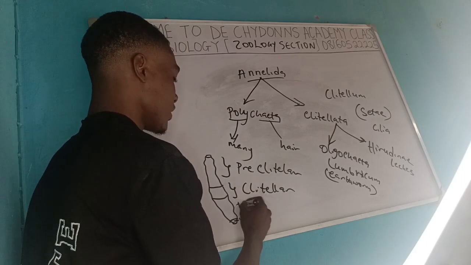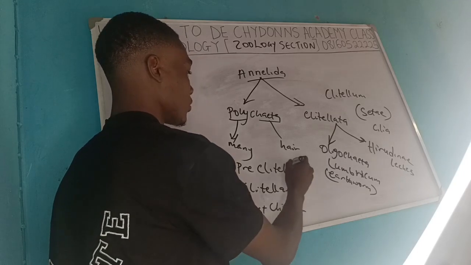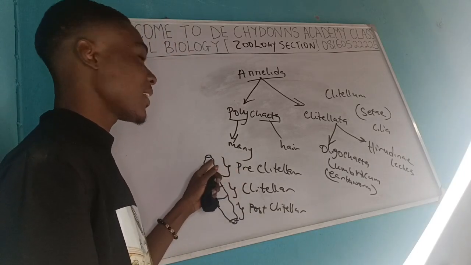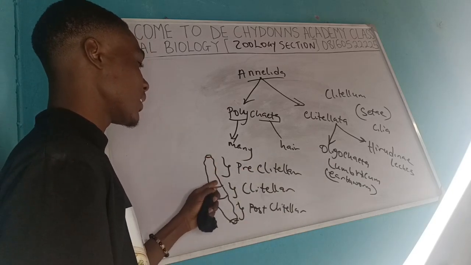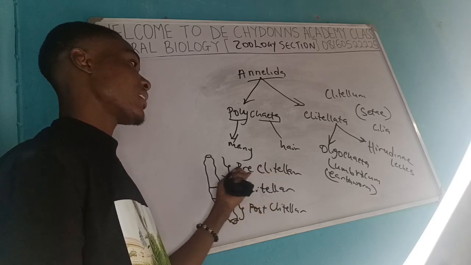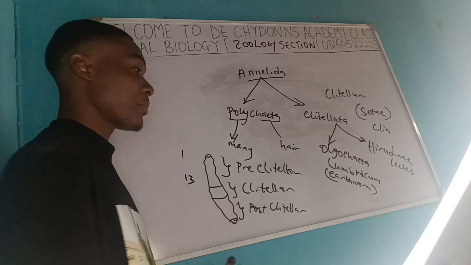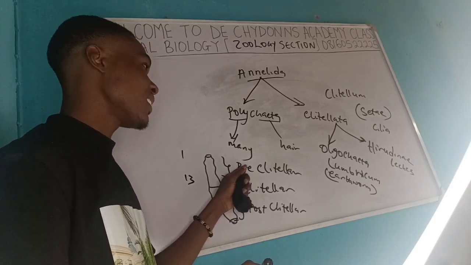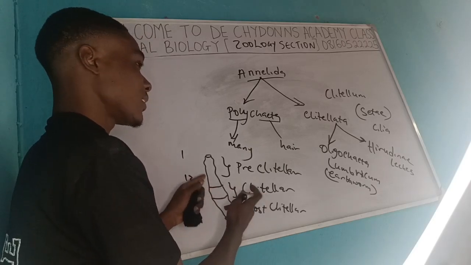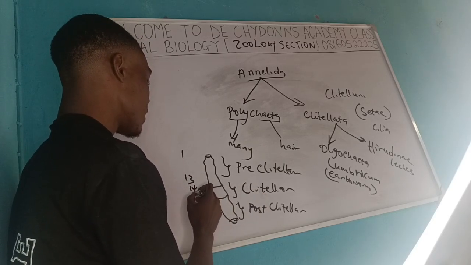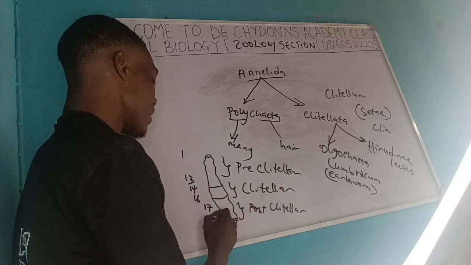Clitoral, and this part is the postclitoral region. In a normal earthworm, segments number 1 to 13 are what is known as the preclitoral region. The segments having the clitellum are usually 14 to 16, that is the clitoral region, while 17 down to the last part is the postclitoral region.